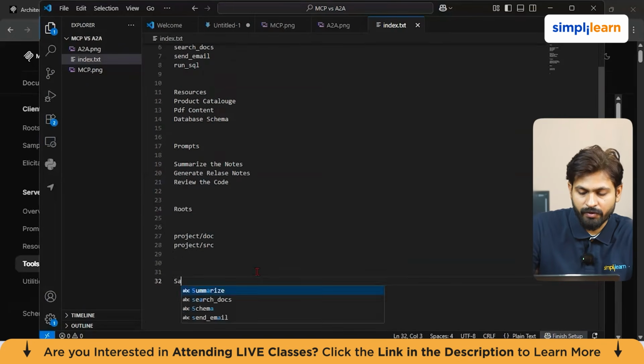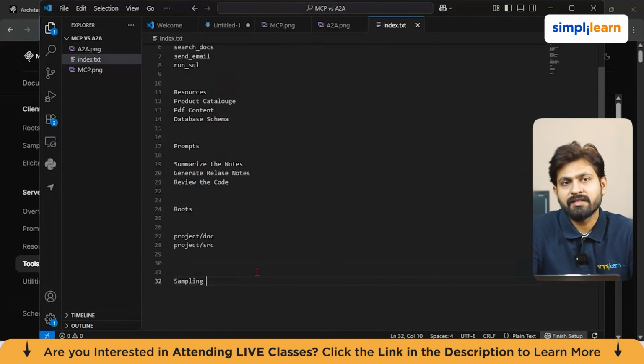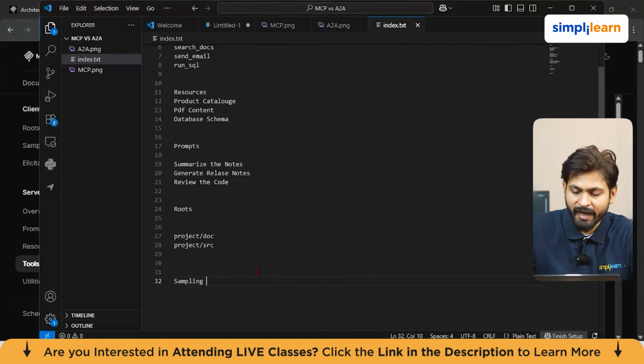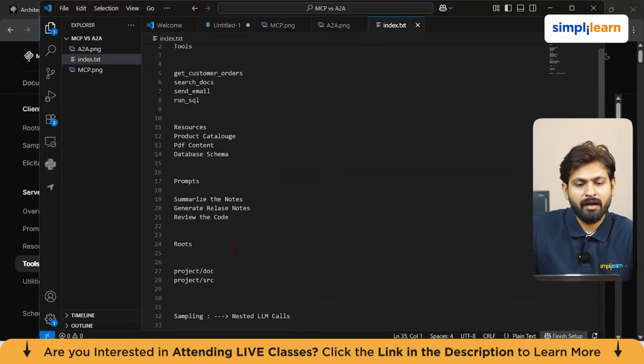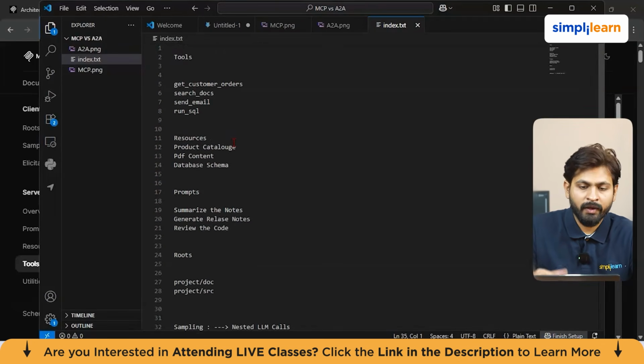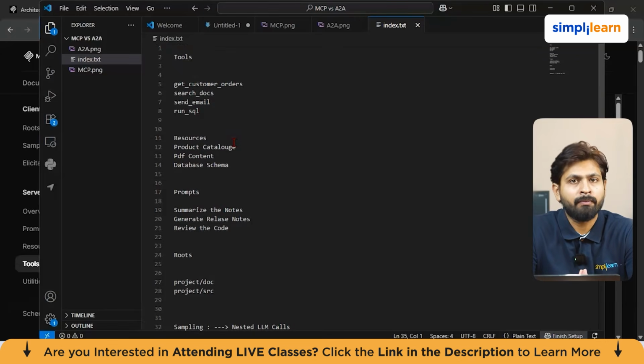Next up we have something called sampling. So what does sampling do, guys? Basically, sampling allows nested LLM calls inside MCP features. The specification notes that this should be human in the loop for safety. So you can think of sampling as nested LLM calls. These are the respective pieces with context to the MCP protocol.